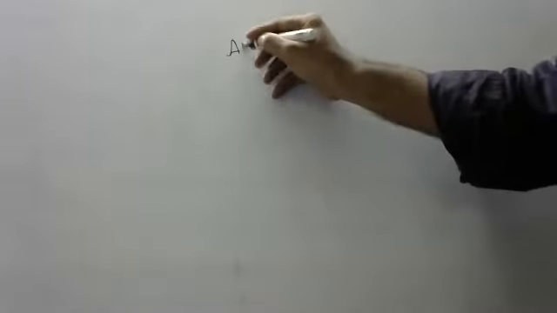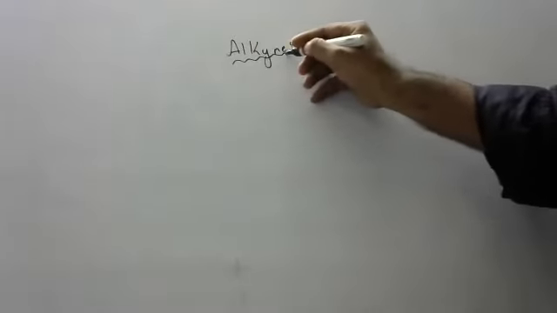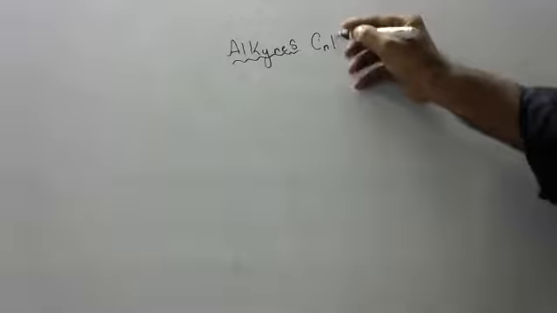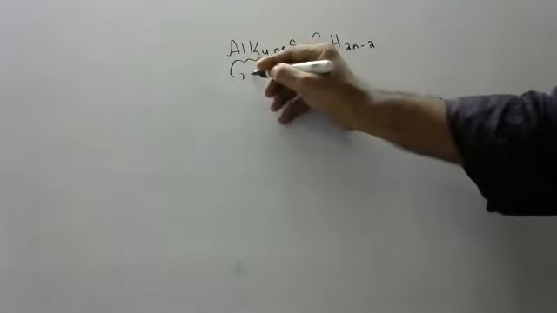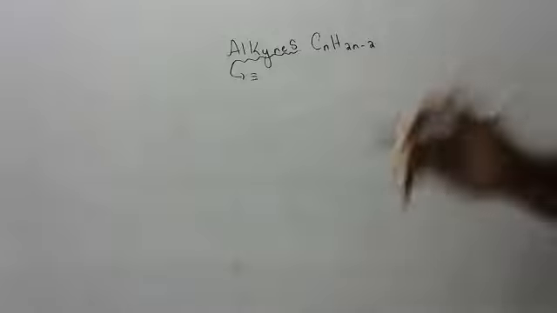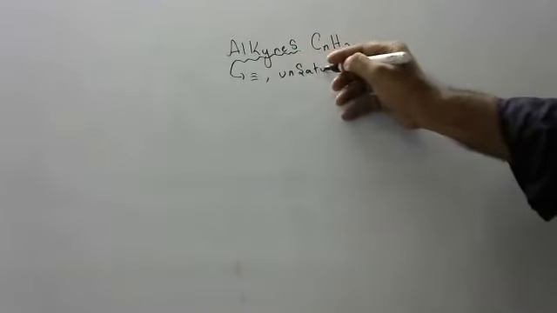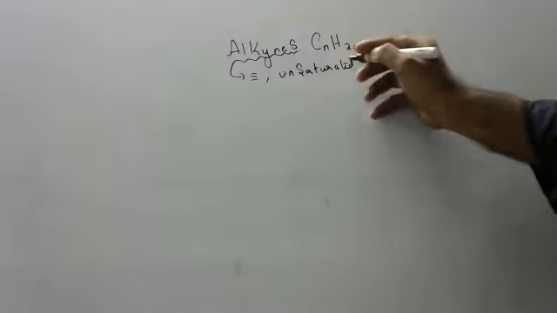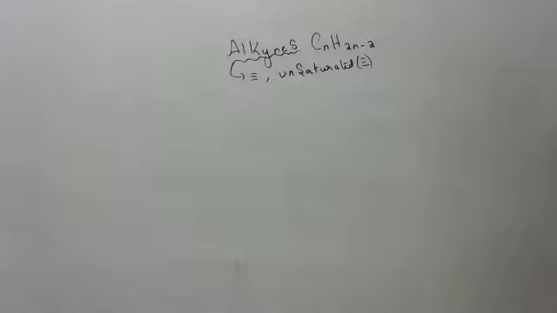So children, coming to alkynes. Today we are going to discuss alkynes. The alkyne general formula is CnH2n minus 2. And what is the specialty of alkynes? It's compulsory one triple bond. More than one triple bond is also possible, but a minimum of one triple bond is compulsory. Apart from this, alkynes are also considered unsaturated, along with alkenes. Why are they called unsaturated? Because they have triple bonds.